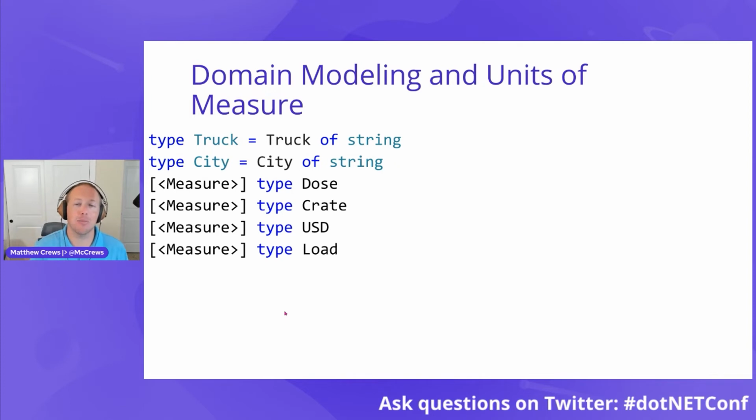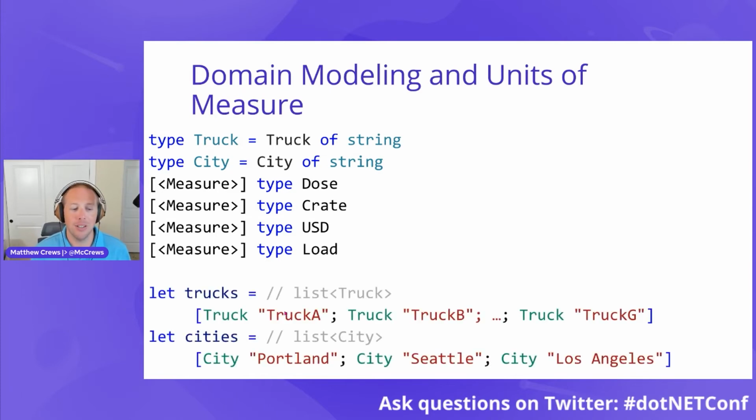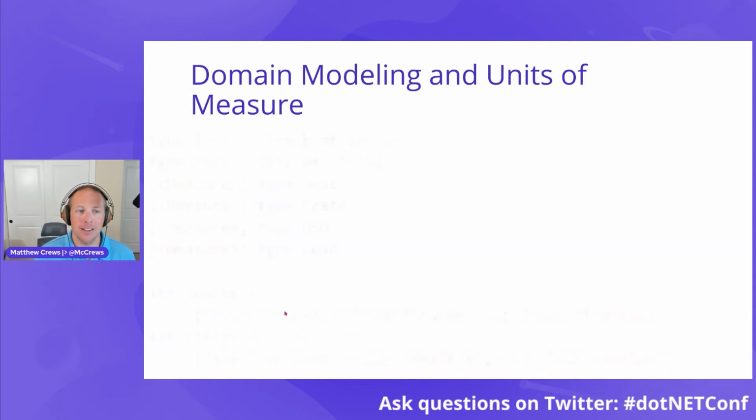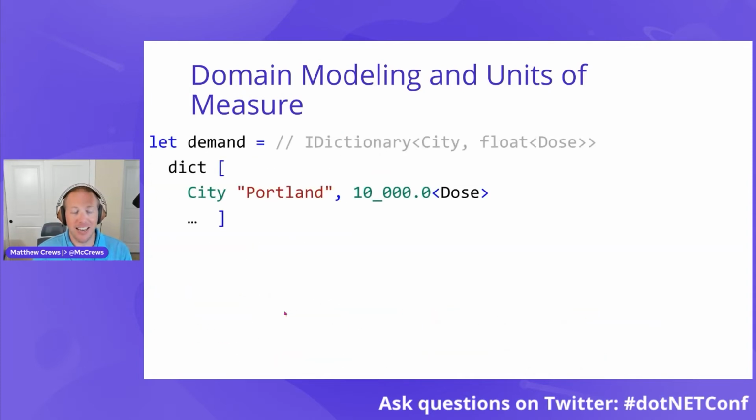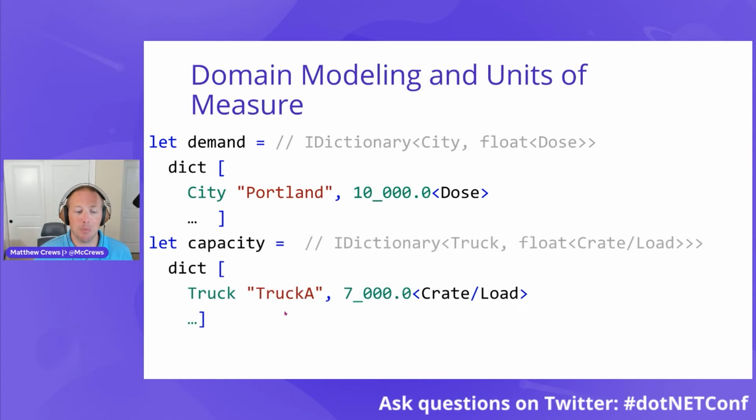I'm also defining some units of measure that I'm going to use to annotate my numbers to make sure that the algebra is actually correct. So now trucks, instead of being a list of string, is a list of truck. And cities is now a list of city. My demand is now a dictionary where the key is the city and the value is a float, but that float is in units of dose. Capacity is, again, a dictionary keyed by truck, but now the value is a float in units of crate per load.